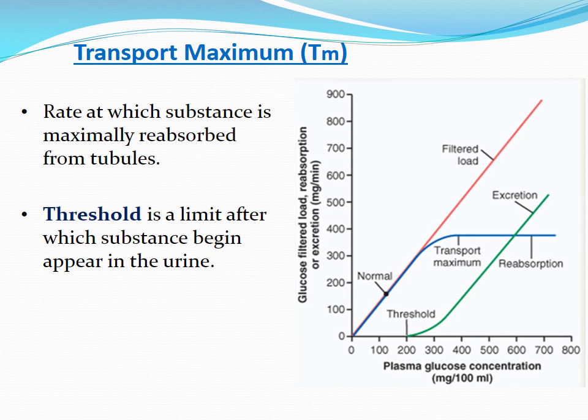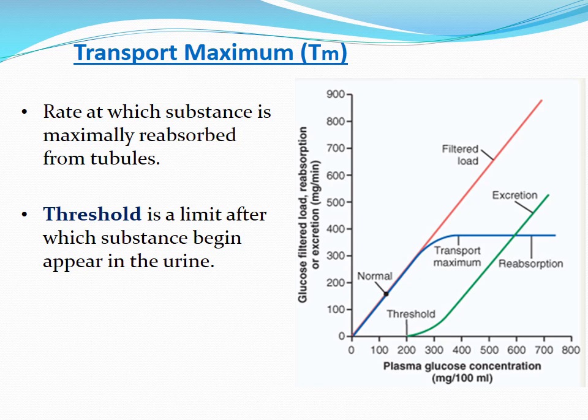Now the two important terms to be understood here: one is the transport maximum, that is TM, and another one is the renal threshold. So transport maximum is the maximum capacity of the renal tubules to transport, that means to either reabsorb or secrete any particular solute.